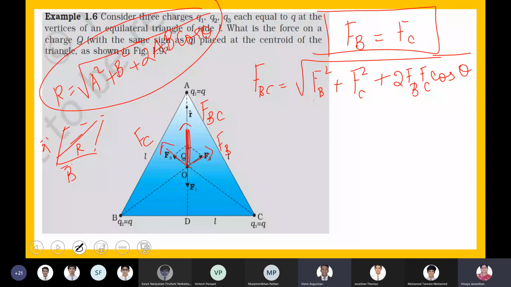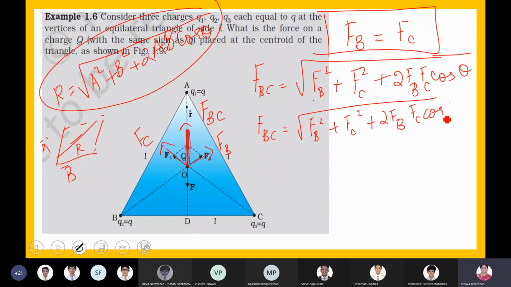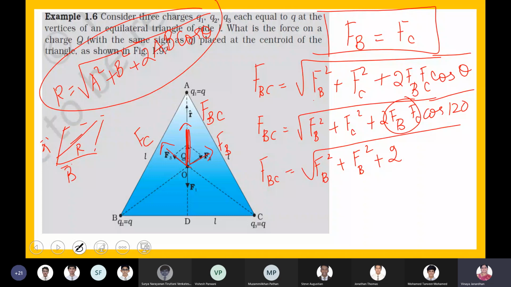Cos theta becomes equal to, so the angle between these two vectors, you know how FB square plus FC square plus 2 FB FC cos 120. So now what I can do is FB is equal to FC, so I can write FB square, FC is also FB square plus these two together FB square cos 120.